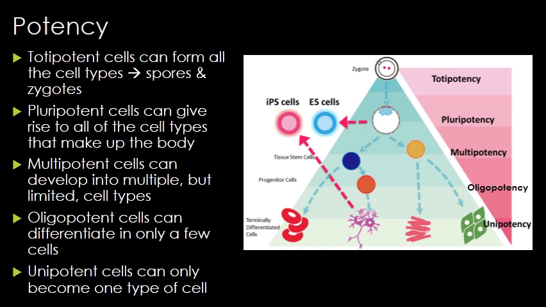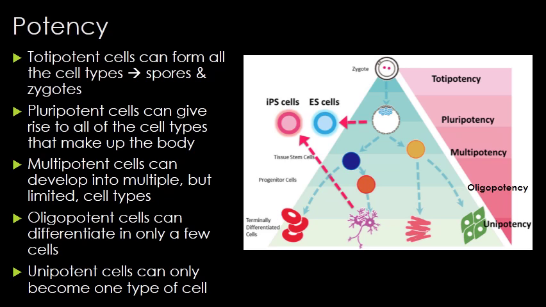Pluripotent stem cells are the descendants of those totipotent stem cells, and they can give rise to all the cell types that make up the body. Embryonic stem cells are considered pluripotent. iPS, or induced pluripotent cells, are made from adult cells chemically in the lab, so we can make cells become pluripotent again, but not totipotent. Multipotent stem cells can differentiate into a number of cell types, but only those of a closely related family of cells. So adult stem cells and cord blood stem cells are all multipotent.